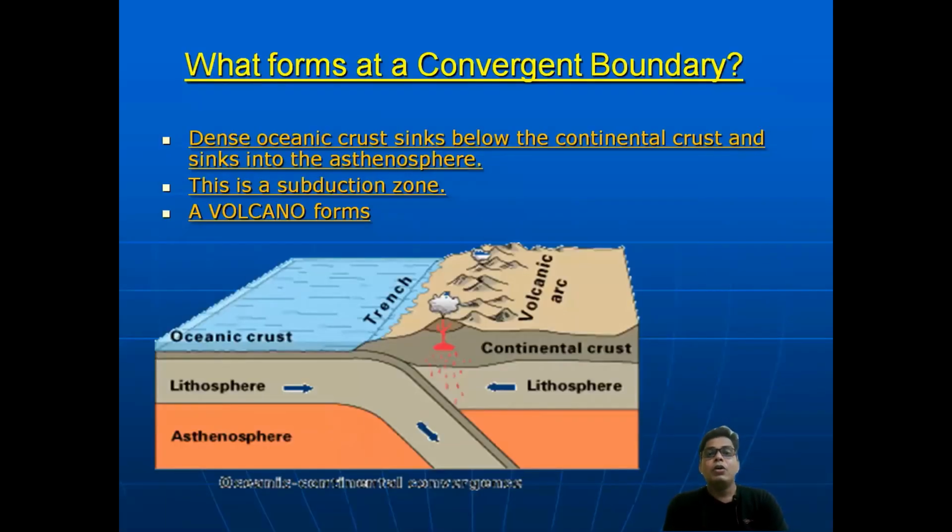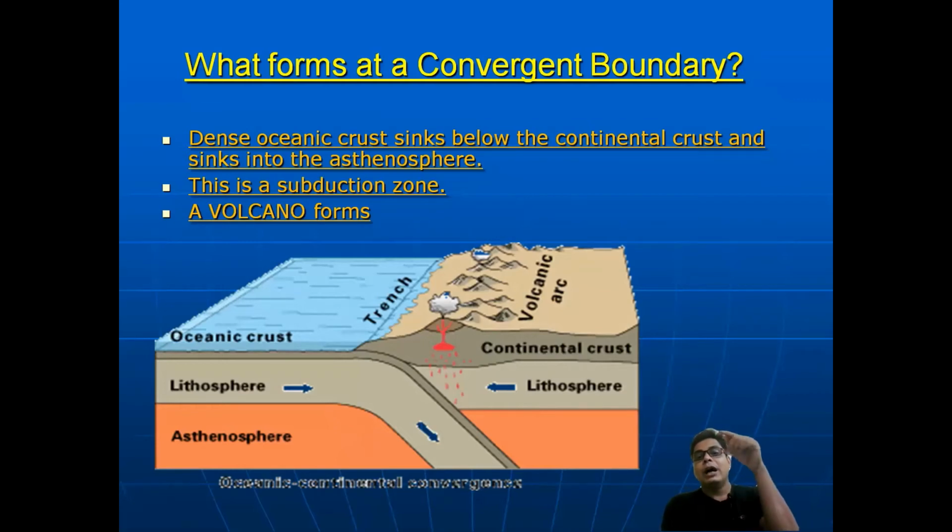Then you can see what forms from the convergent boundary. We already discussed the volcano and the subduction. Volcanoes occur when there is a crack created during the convergent plate boundary. At that time all the magma comes onto the earth's surface and a volcanic arc is created.